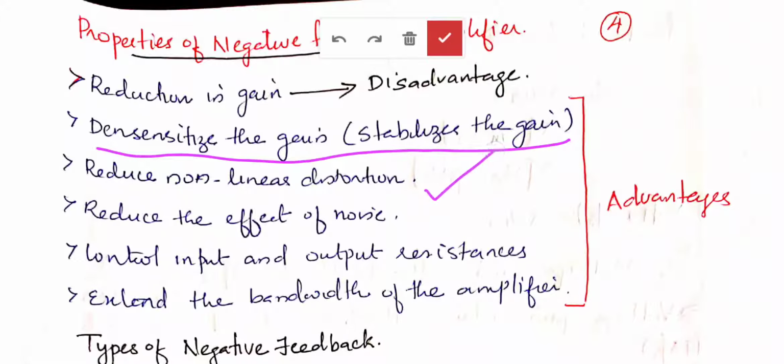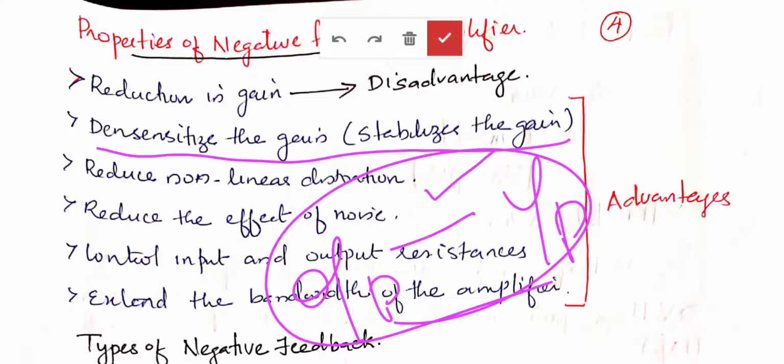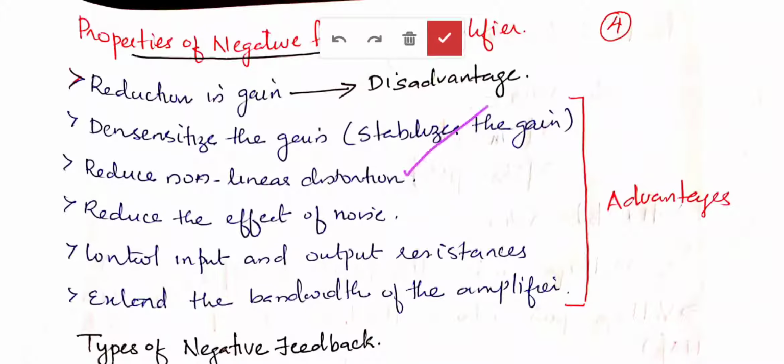Next one, it reduces nonlinear distortion. That means the output signal is more like the input signal. The operation will be more linear. So it reduces nonlinear distortion, and it reduces the effect of noise. Noise means any unwanted signal present in the amplifier circuit. So negative feedback reduces the effect of noise.